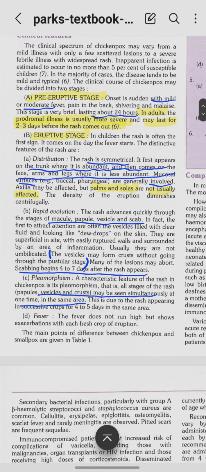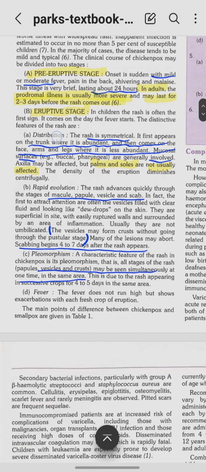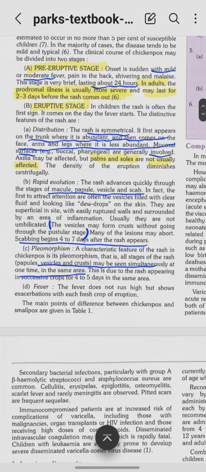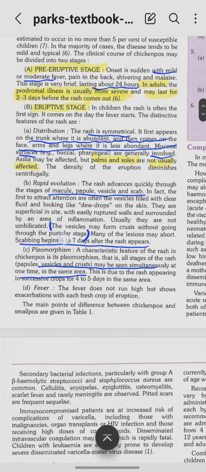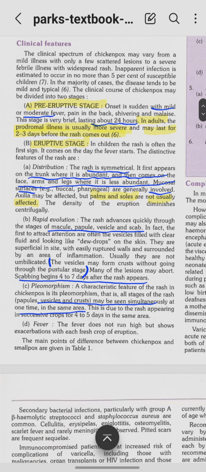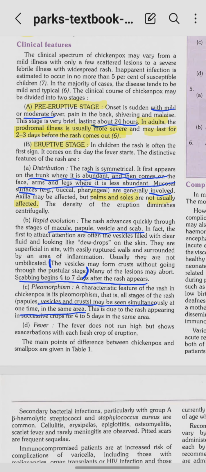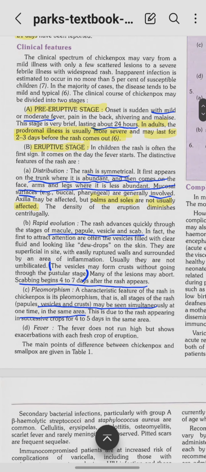Now the eruptive stage, that is when the rash comes. In children the rash is often the first sign, so it comes on the day the fever starts, and the distinctive feature of the rash is its distribution, its rapid evolution, and pleomorphism. The distribution is centripetal, that is, the rash is symmetrical and it first appears on the trunk, in the center, where it is abundant. In the face, arms and legs it is less abundant. The mucosal surfaces will be involved. The palms and soles are usually not affected.